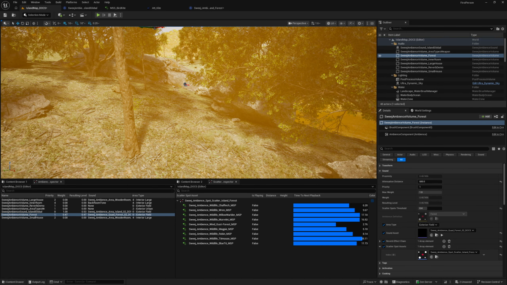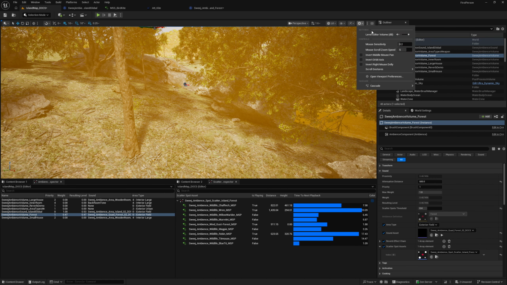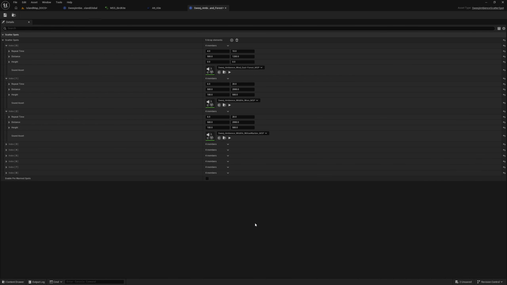And there they were. Now what you might notice now is that it takes a while before we hear our first scatter spot. And this is because the repeat times do not start until we pass that threshold. So for example, we're definitely not going to hear this sound within 4 seconds of passing the threshold, or this sound within 6 seconds. So it's going to be quite a while before the scatter spots start to play, which can feel a bit unnatural.